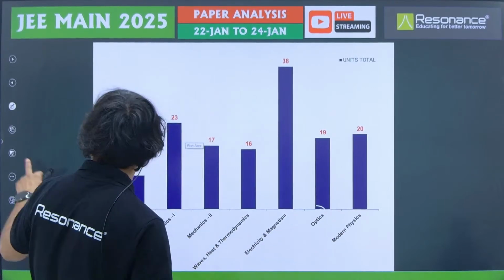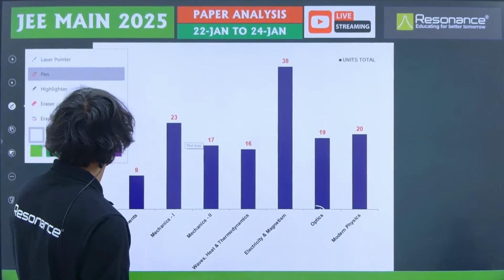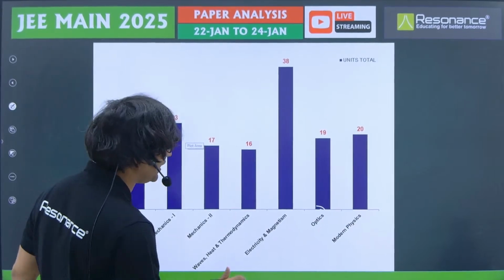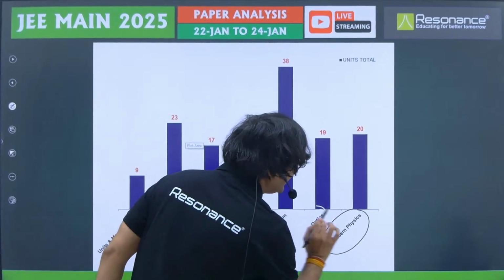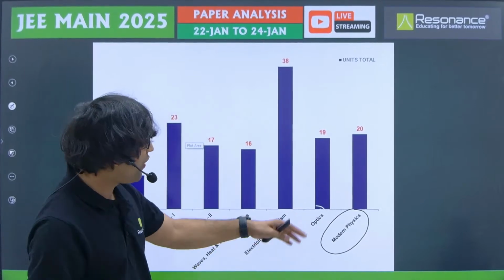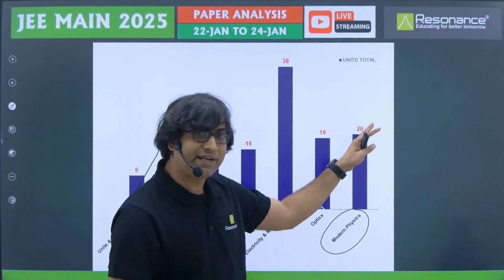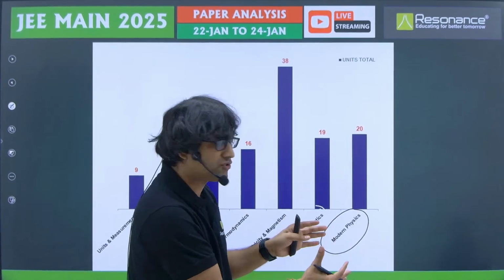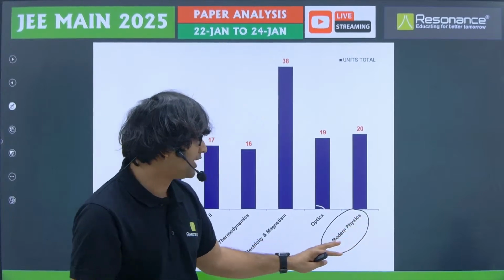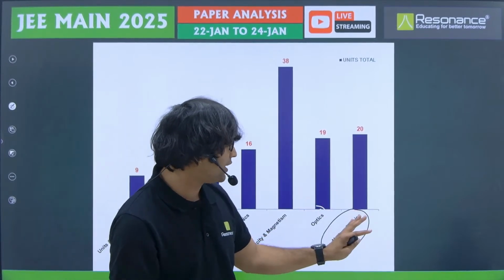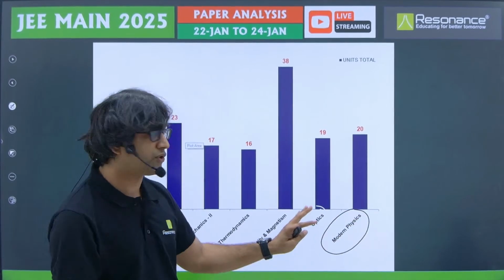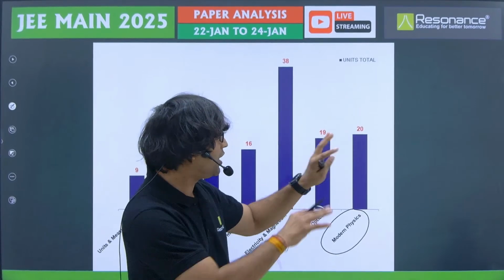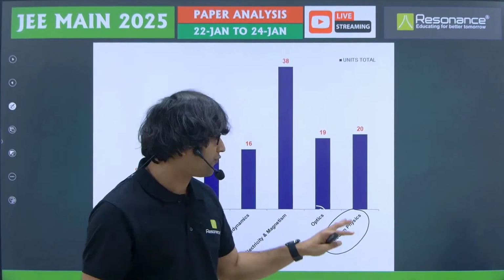And then lastly, we have modern physics, and modern physics, as people say, is the most scoring, and it remains the most scoring also. Why? Because a total of 20 questions, and the size of this unit is also not that big. It's very small. Hardly it takes 2 to 3 weeks to master this particular unit. So within 2 to 3 weeks, you can grab marks. A total of 20 questions are asked from that unit.